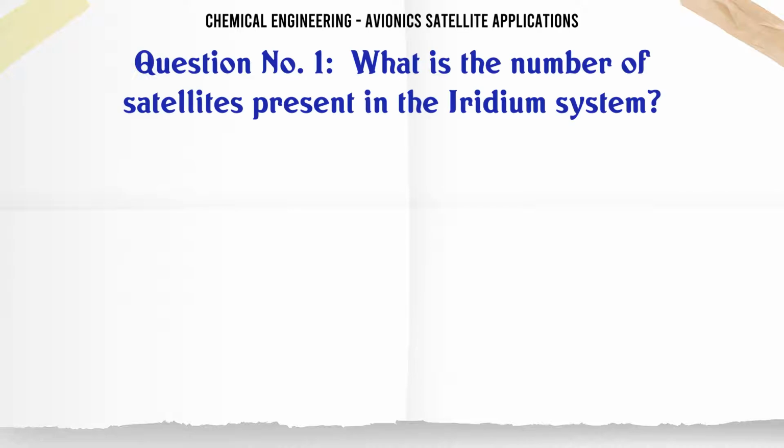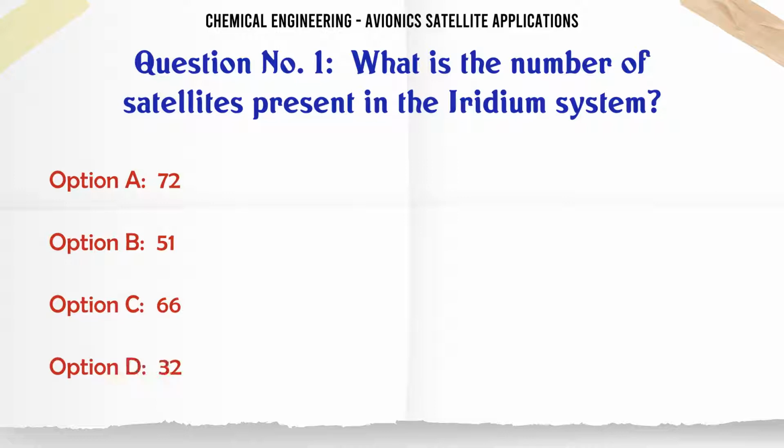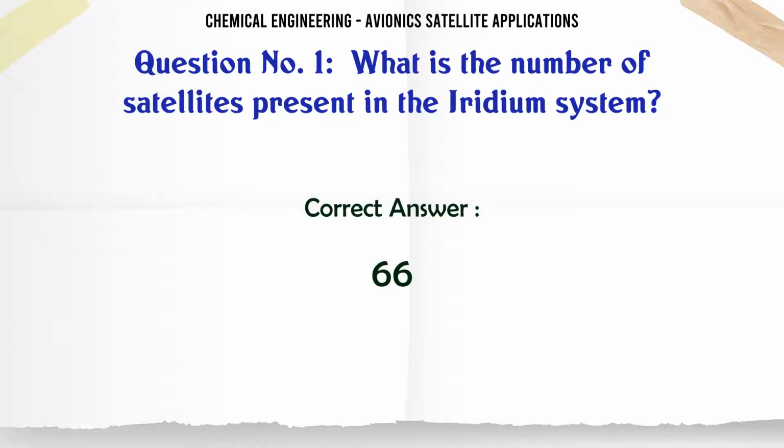What is the number of satellites present in the Iridium system? A. 72, B. 51, C. 66, D. 32. The correct answer is 66.